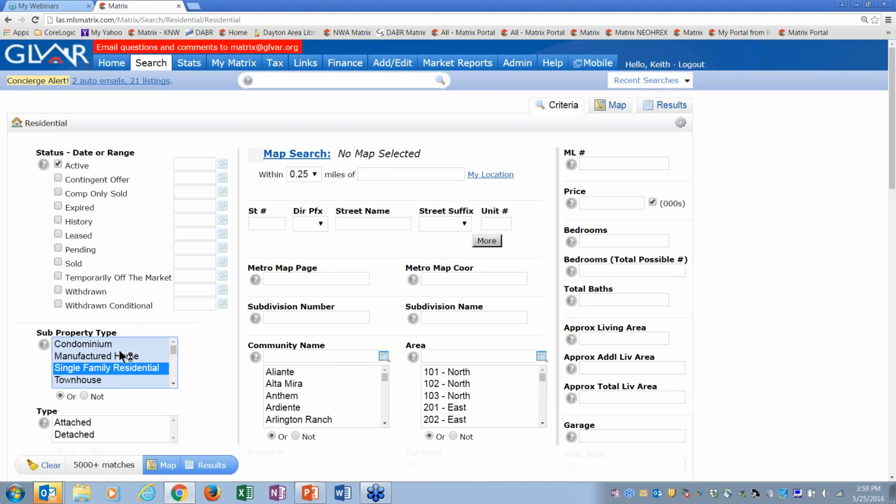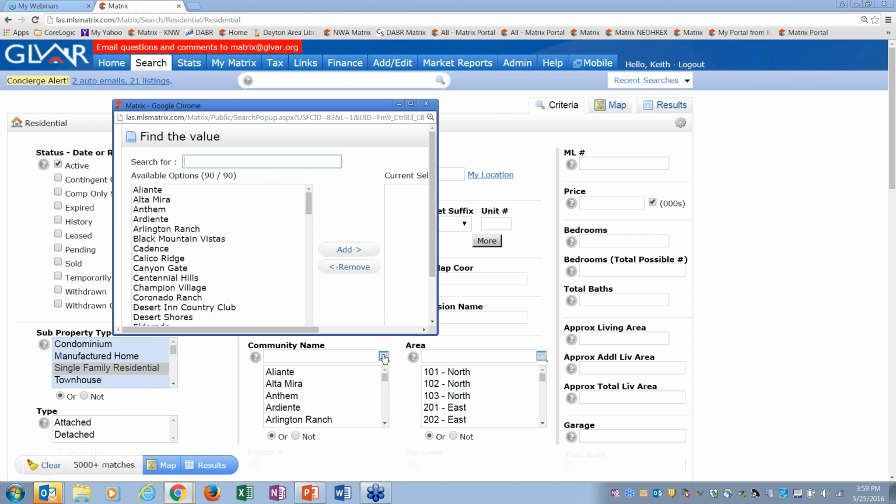Single family. Now how do I pick multiple items in here? I want single family and condos. You've got to hold down the control button to pick them both. Hold down the control button and keep on clicking. Click on it again, hold down the control button and click on it again, gets rid of it. So by holding down that control button, I can unselect it. Let me select it though.